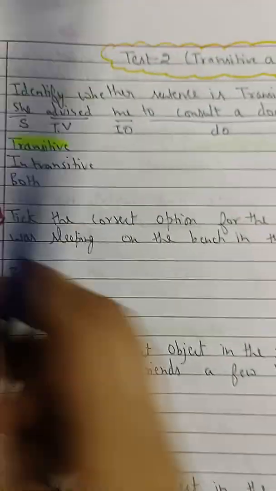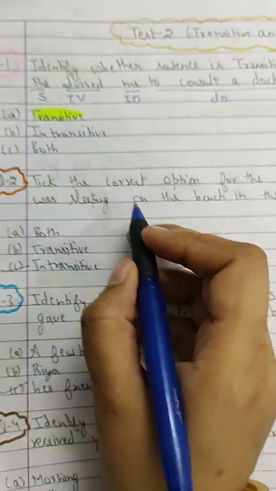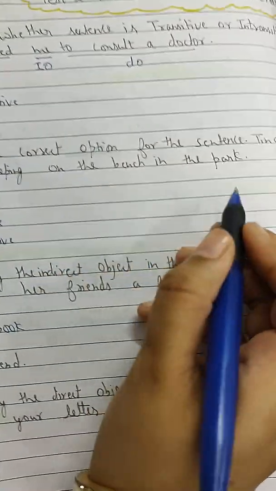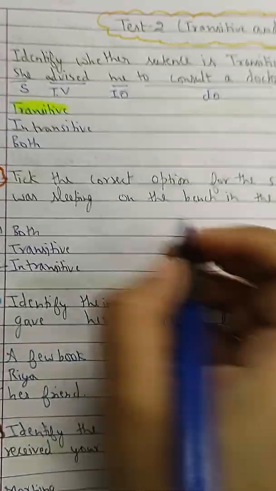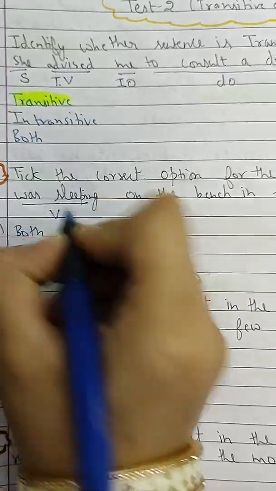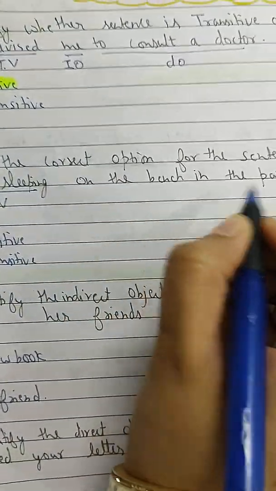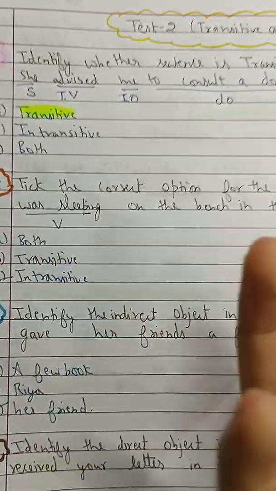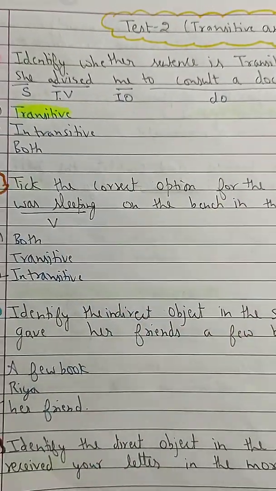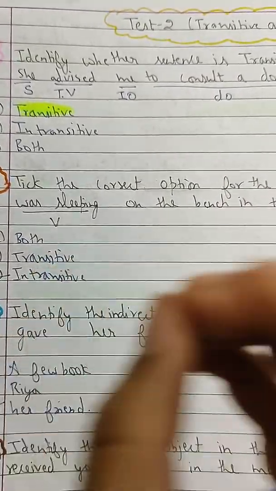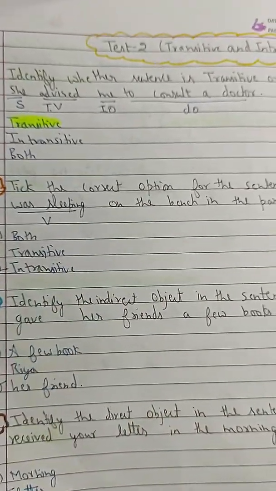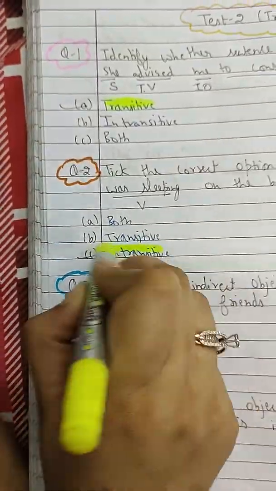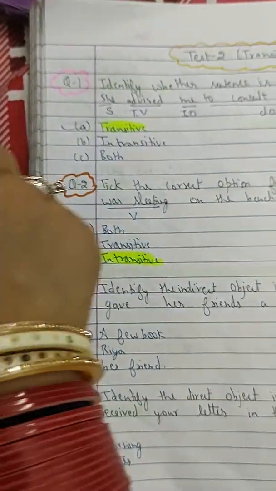Okay, then tick the correct option from the following sentences. Tina was sleeping on the bench. Again Tina, the whole sentence is about Tina, so subject. Was sleeping is a verb, but here on the bench is telling where she is sleeping. She is sleeping on the bench, but it is not giving the answer of what and whom, so that's why this is an example of intransitive. So we are going to mark intransitive.